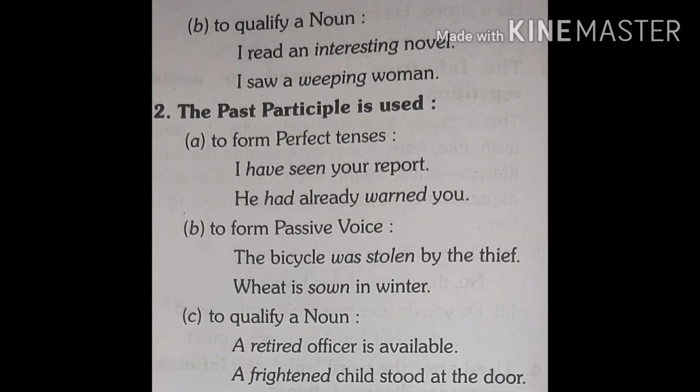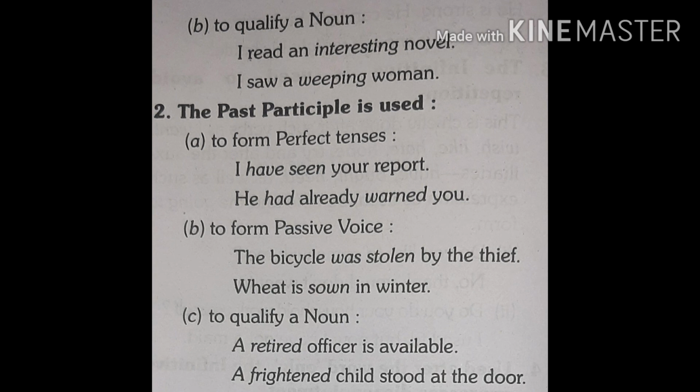Get the example: I read an interesting novel. In this sentence, interesting is present participle and it qualifies or modifies the word novel, and in this sentence it is used as an adjective. I saw a weeping woman. Which type of woman? Weeping. So we use weeping as an adjective, and this is present participle.